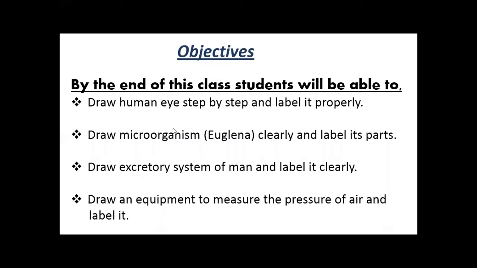How do you label the diagram? On which side will you label the diagram and in which form? Yes, you are right. You will label the diagram on the right side. And what is the form of the label? Yes, students, the form of the labeling is sentence form, which means the first letter should be in capital and other words are in small letters. This is the correct way to label the diagram.